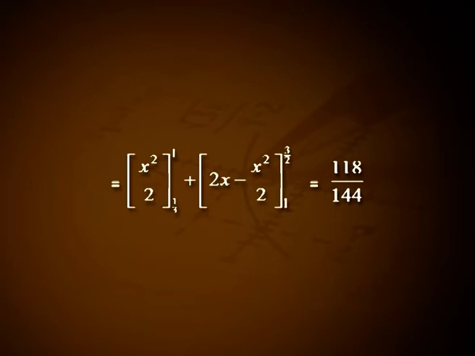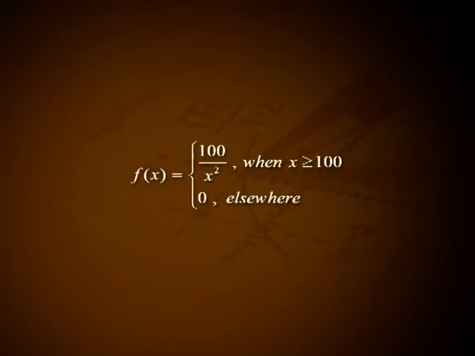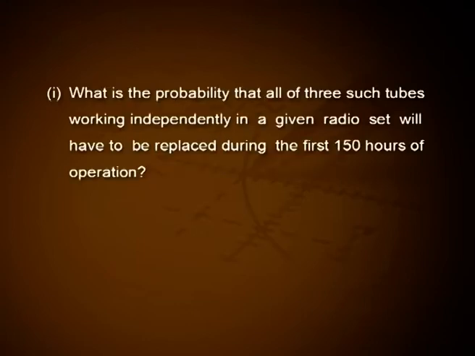7. Suppose that the life in hours of a certain part of a radio tube is a continuous random variable x with the probability density function given by f(x) = 100/x² when x ≥ 100 and equal to 0 elsewhere. 1. What is the probability that all of 3 such tubes working independently in a given radio set will have to be replaced during the first 150 hours of operation?